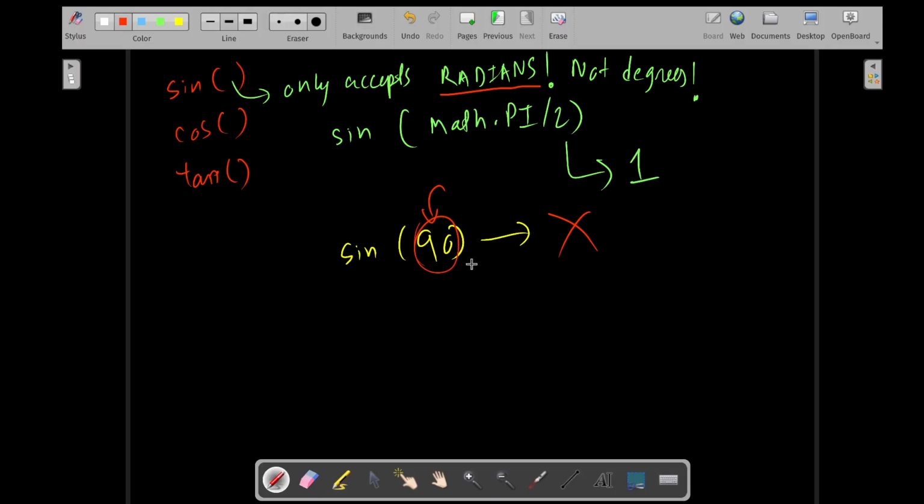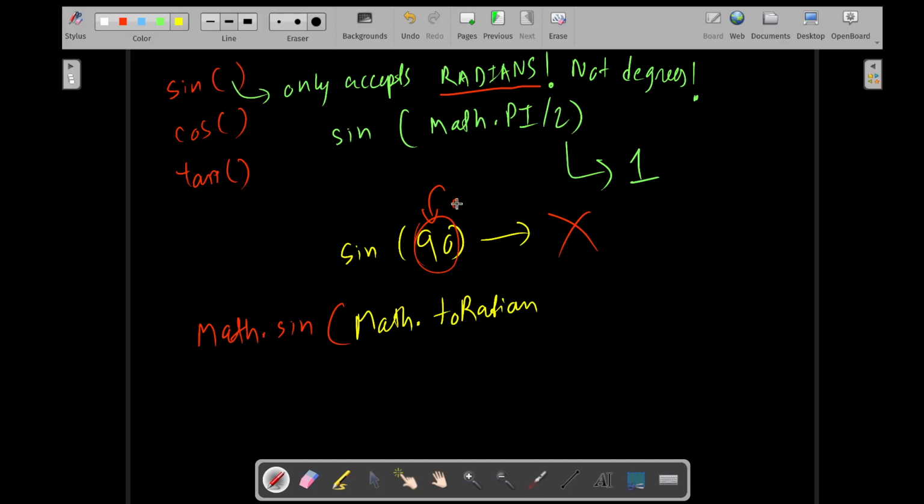If you want to give it 90 degree, you have to convert that degree into radian. So while this will not work, this will work. Math dot sine, and now you will write math dot to radian.